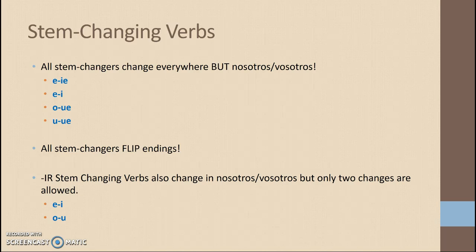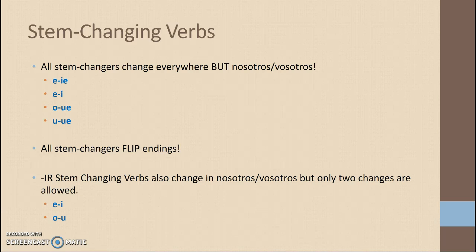So we make the stem change in the boot, everywhere but nosotros, vosotros, and then we flip all of our endings. Now here's where the stem changers become a little complicated. If the stem changer happens to be an IR verb, like preferir, servir, pedir, dormir, well, the vowel will also change in the nosotros, vosotros.